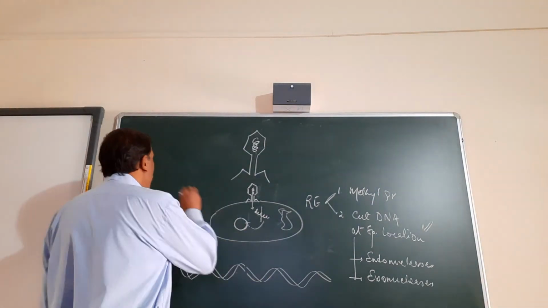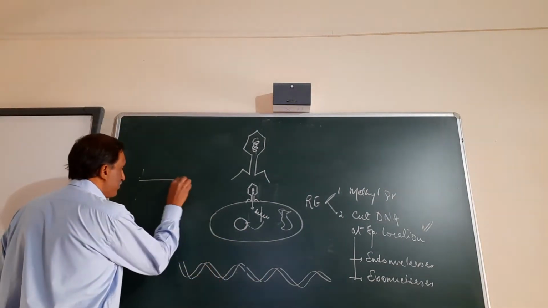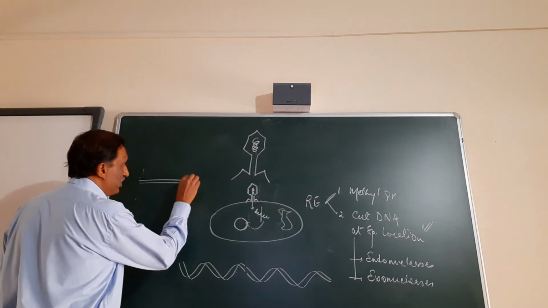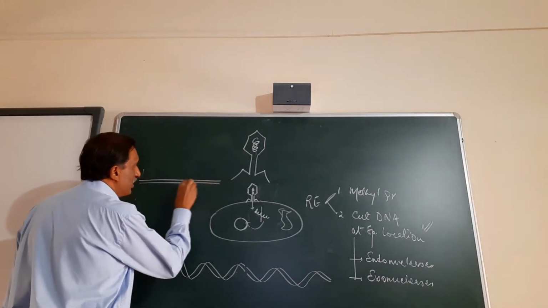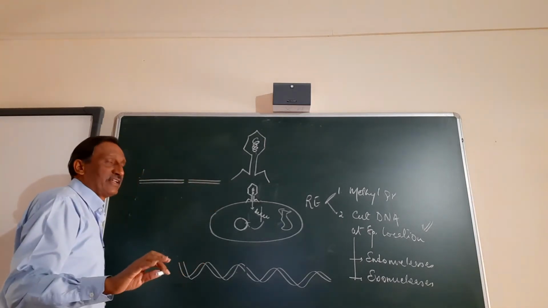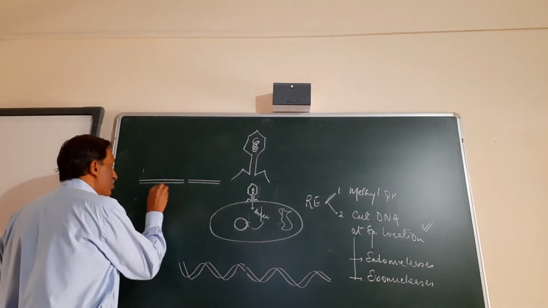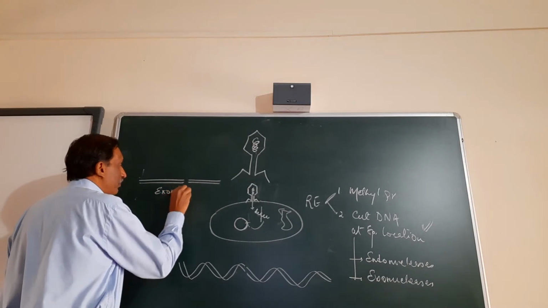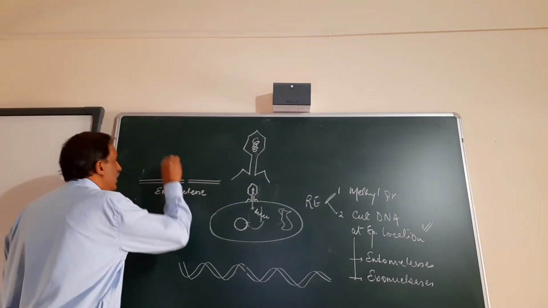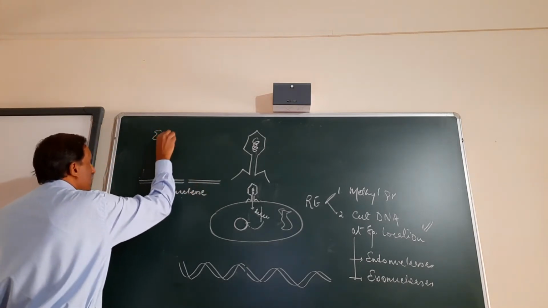क्यों? क्योंकि the two pieces, if I make it the same state space, it will be like this. Now joining them with the help of DNA ligase is not possible. On the other hand, endonucleases, ये तो exonuclease का part. On the other hand, what endonucleases do is,